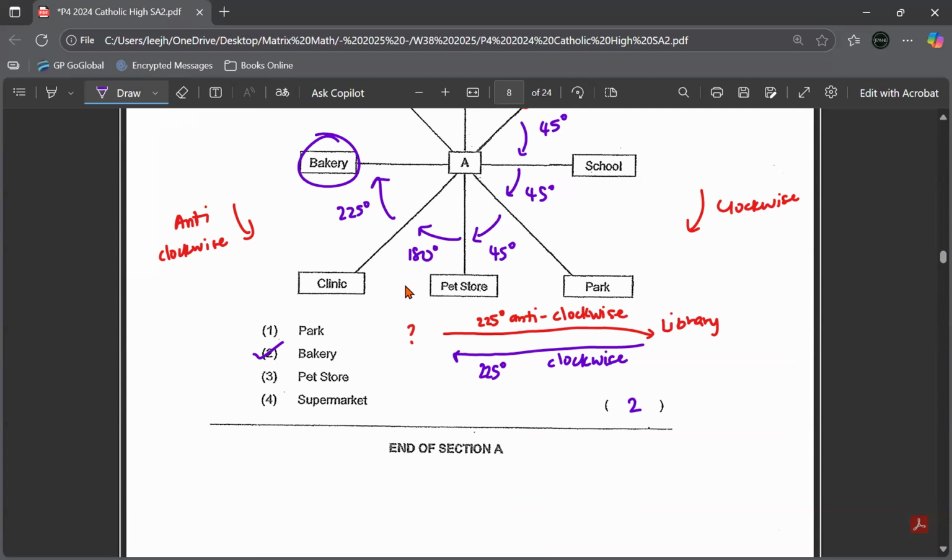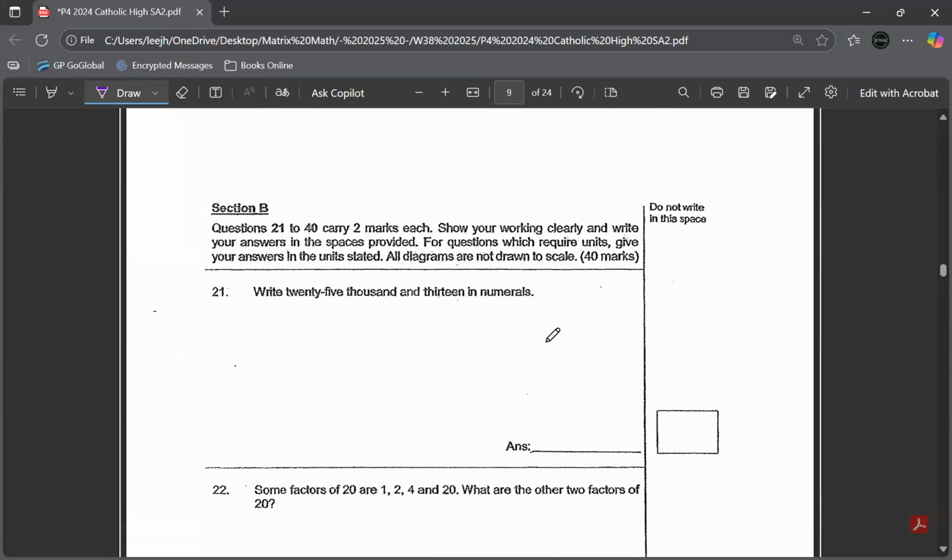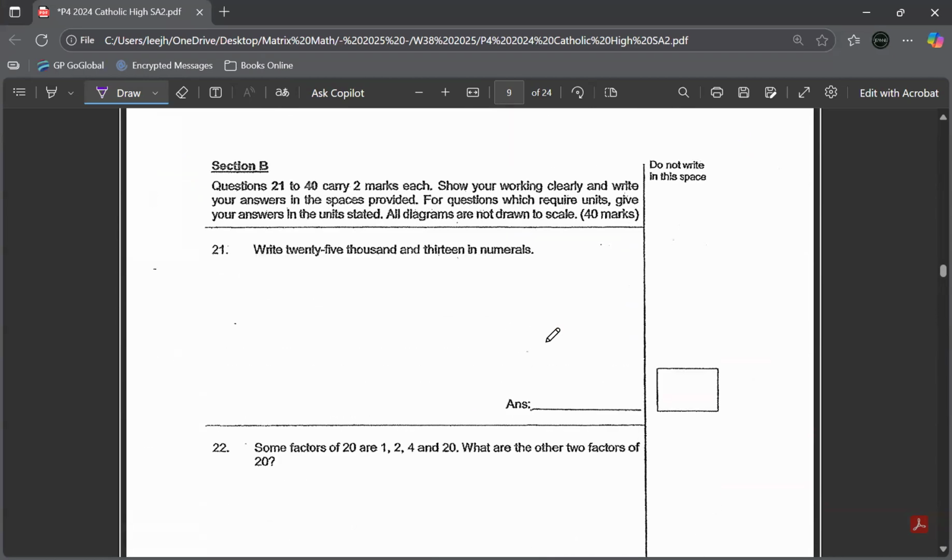Okay, now let's move on to section B. Okay, write 25,013 in numerals. This one is a giveaway. You should know how to write it. 25,000, no hundreds, and 13.